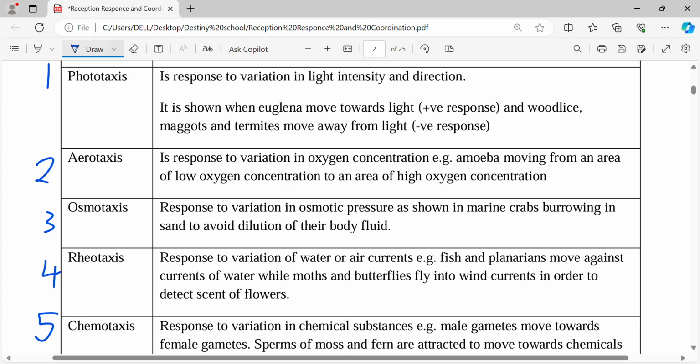So osmotic pressure, when you are able to absorb a lot of water, then you are osmotically active. Now there's an example of the marine crabs burrowing in sand to avoid dilution of their body fluid. Normally you find these crabs in the ocean. They normally hibernate in the sand.